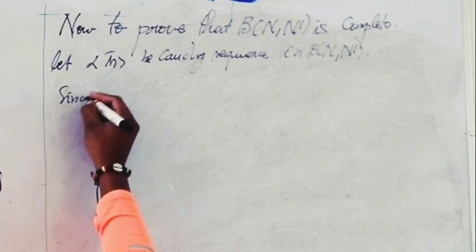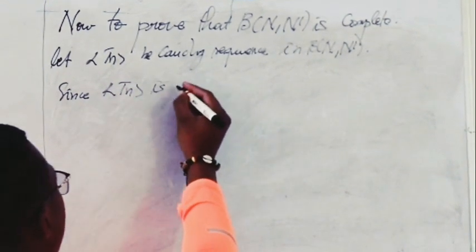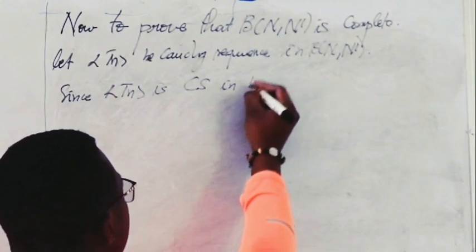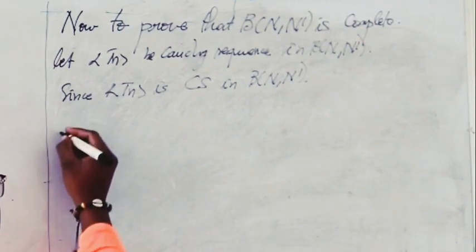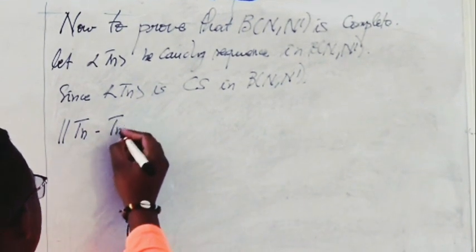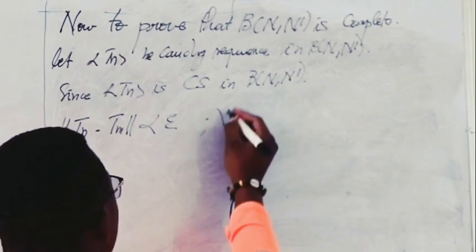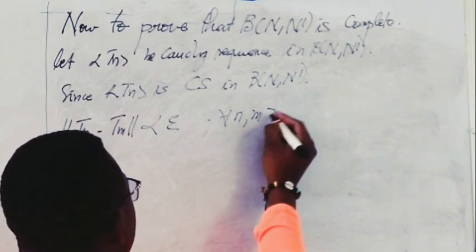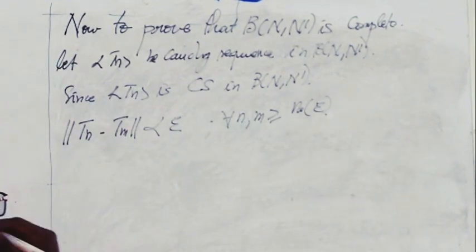Since Tn is a Cauchy sequence in B(N, N dash), then by definition of Cauchy sequence, we have norm of Tn minus Tm will be less than epsilon for all n greater or equal to n0 of epsilon.